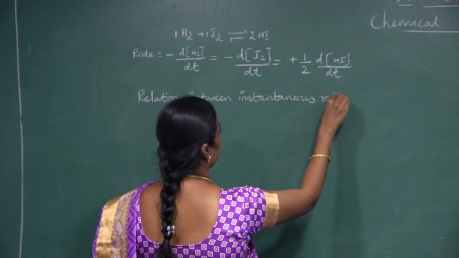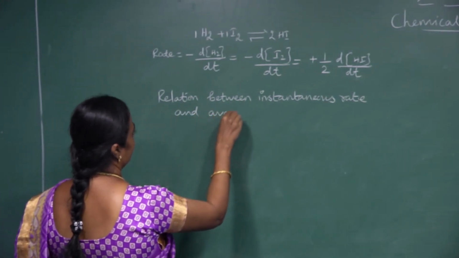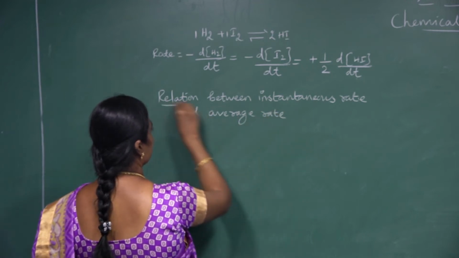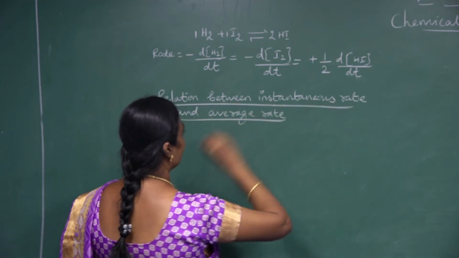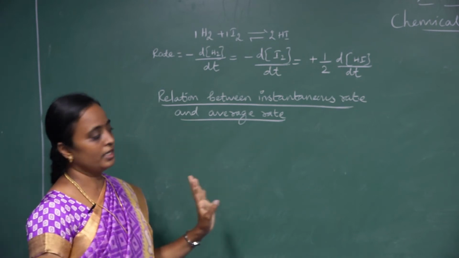Instantaneous rate and average rate. Okay. So just what is instantaneous rate and what is called the average rate?